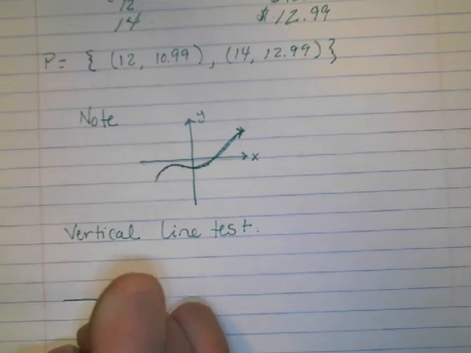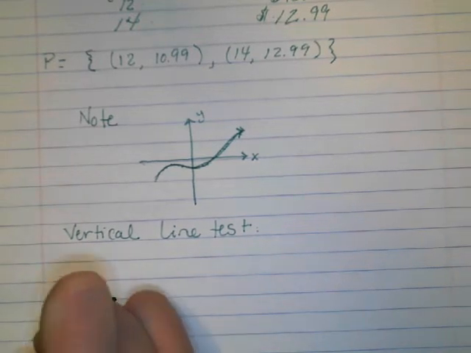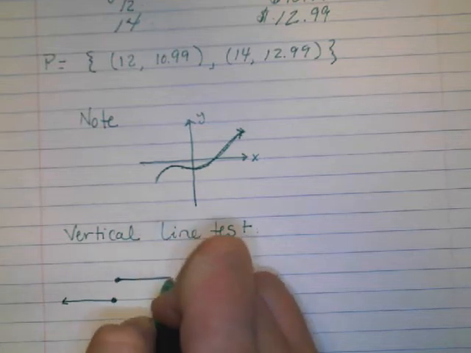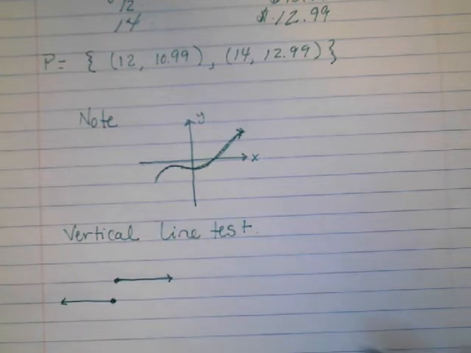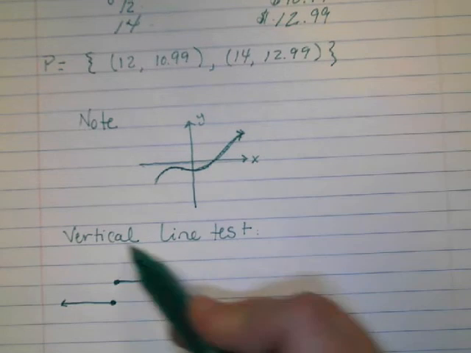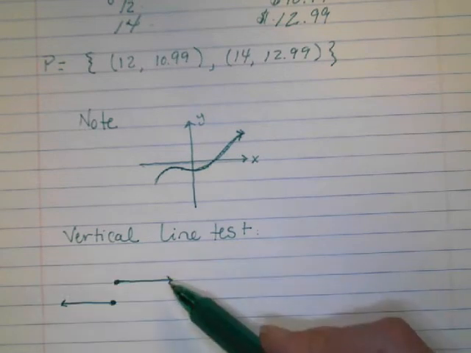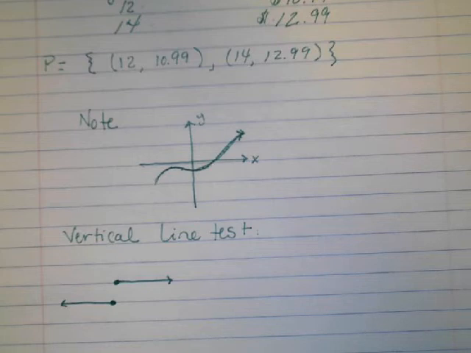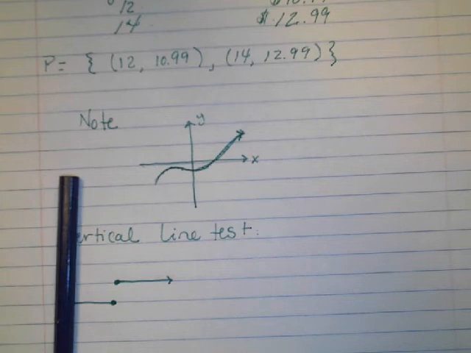So a little bit more on the vertical line test. In the vertical line test, I might see a weird graph that looks like this. It's maybe a line and another line. And if that's what it looks like, this relationship is not a function.